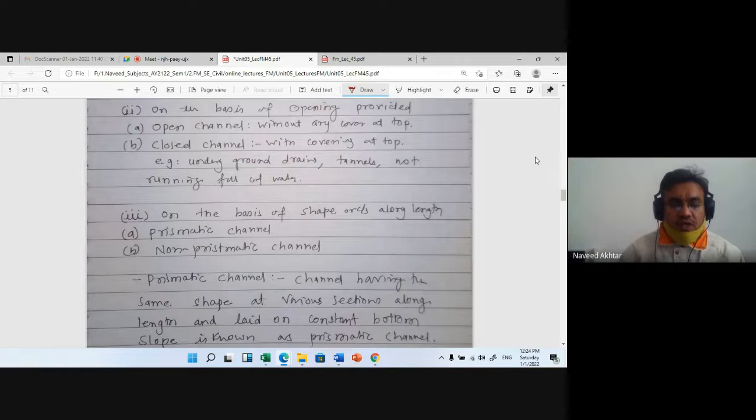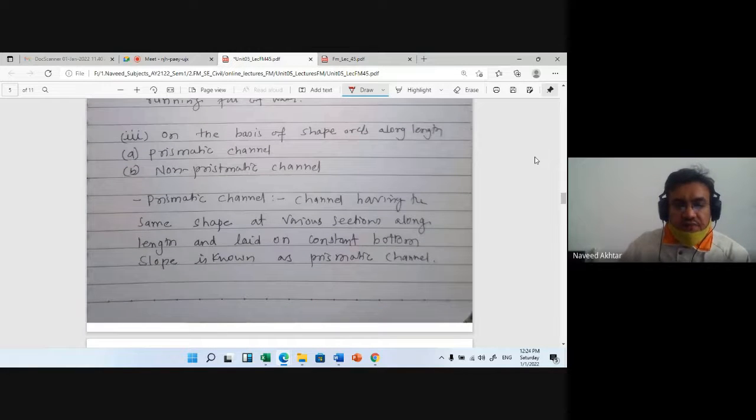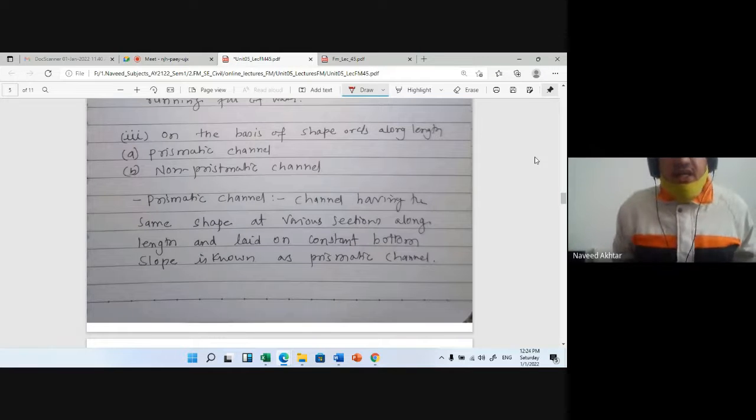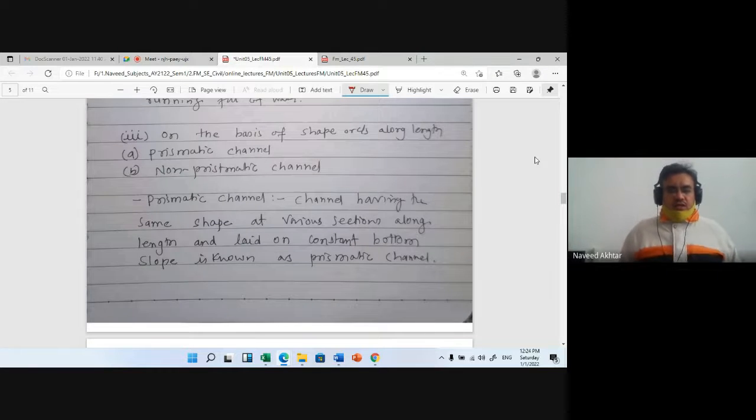On the basis of shape or cross section along the length: if the cross section of the channel doesn't vary along the length, then that channel is called a prismatic channel. But if the cross section of the channel, its shape, is changing along the length, then that channel is called a non-prismatic channel.